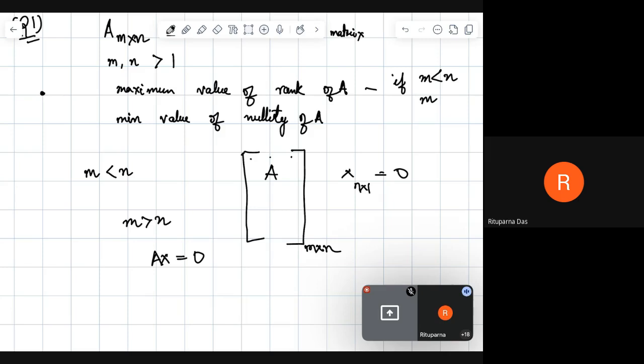If x is of dimension m by 1 or something, then we cannot multiply it with A, so nullity will not make sense in that case. So if m is greater than n, then the minimum value of nullity is n.